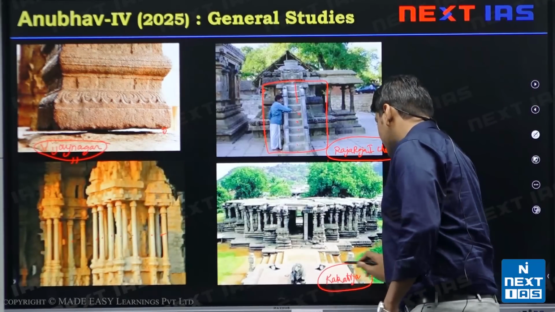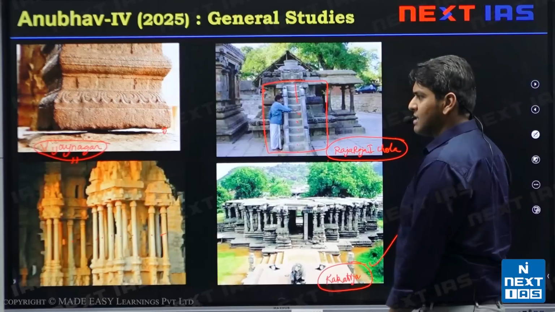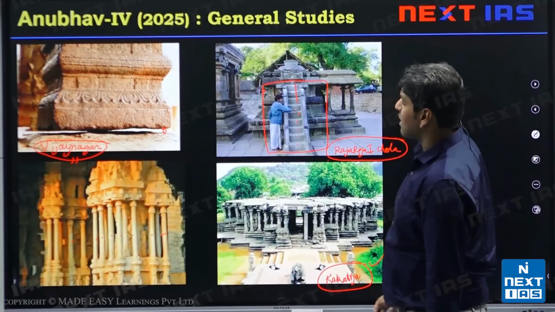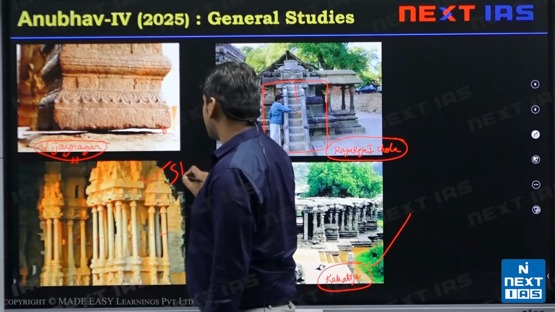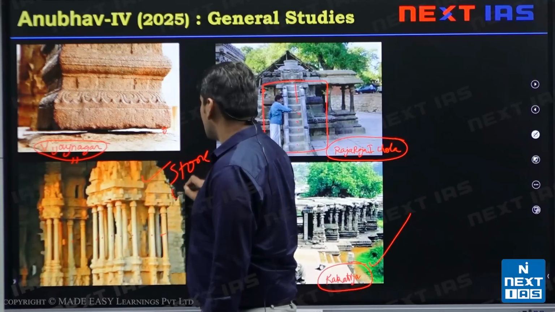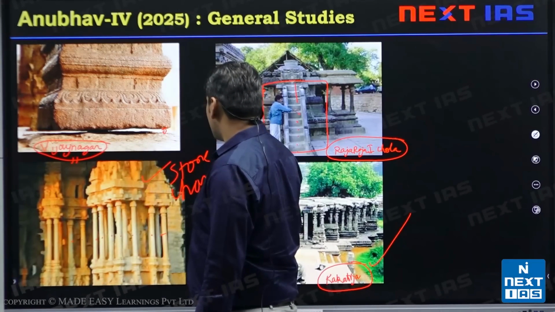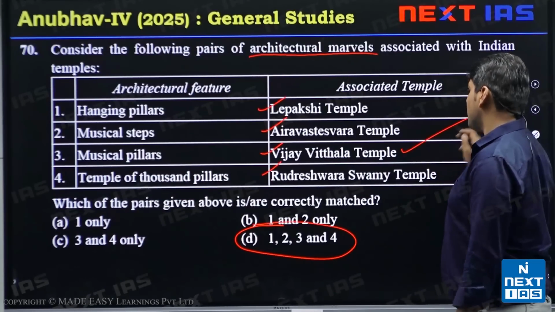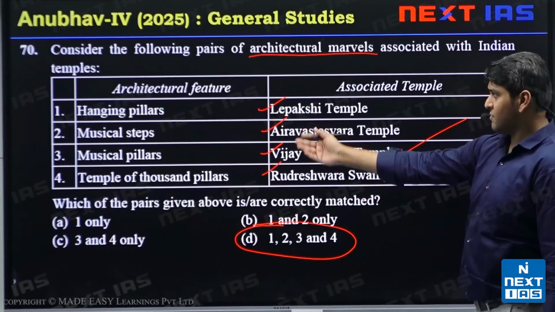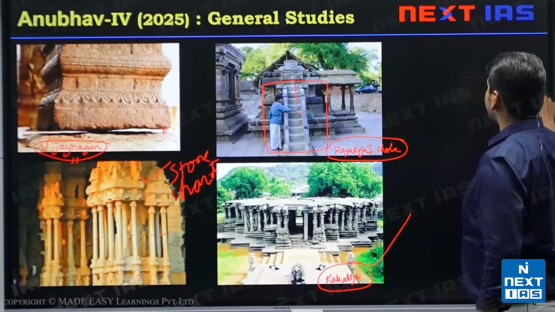It was patronized by the Kakatiya dynasty. This temple also has a stone chariot. The Vijay Vitthal temple also has the stone chariot along with musical pillars.